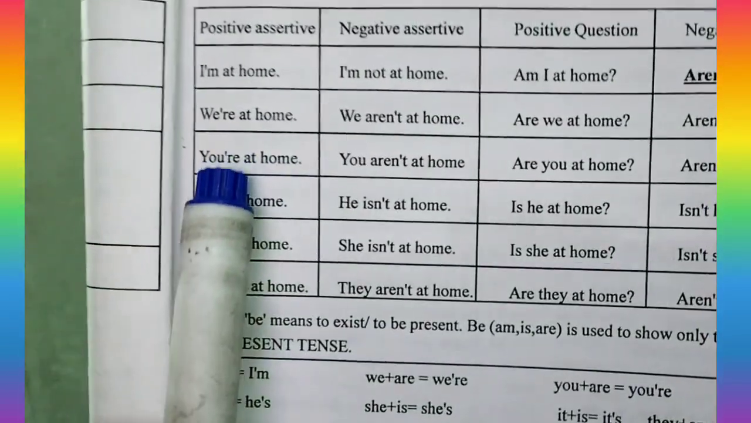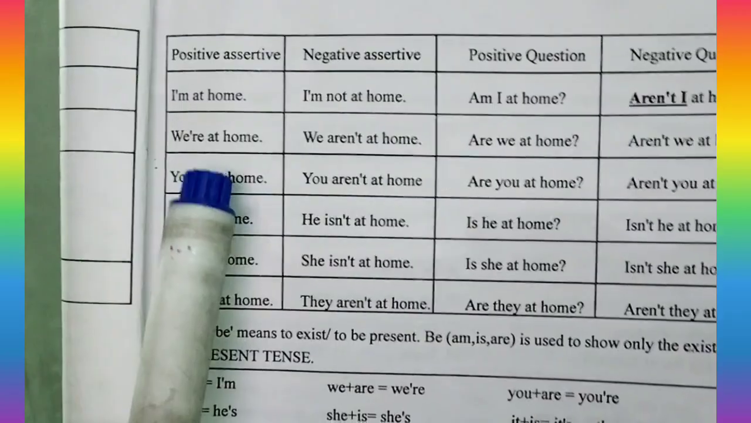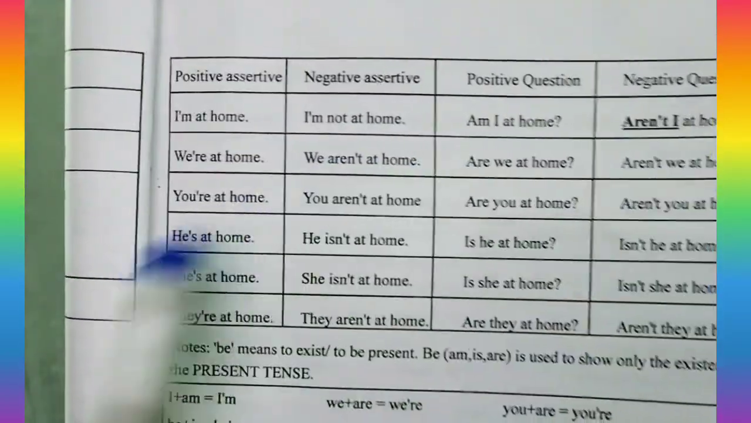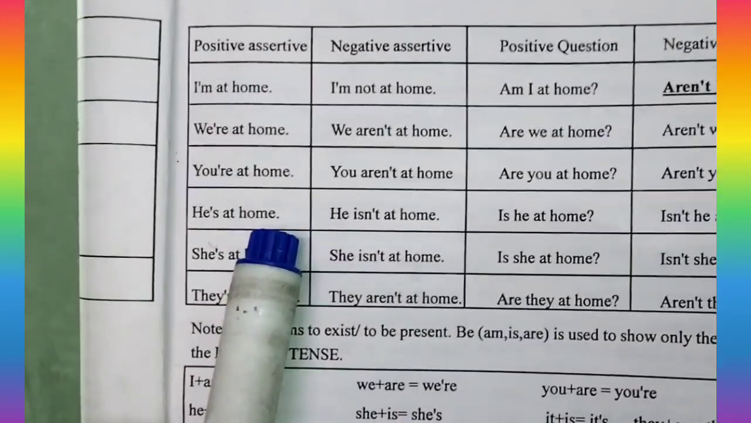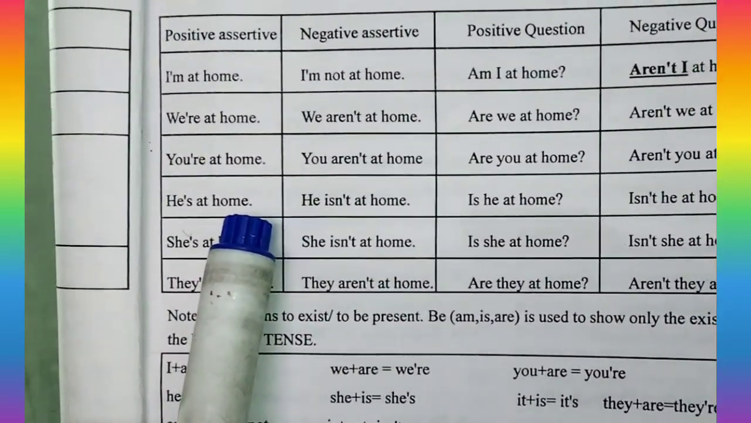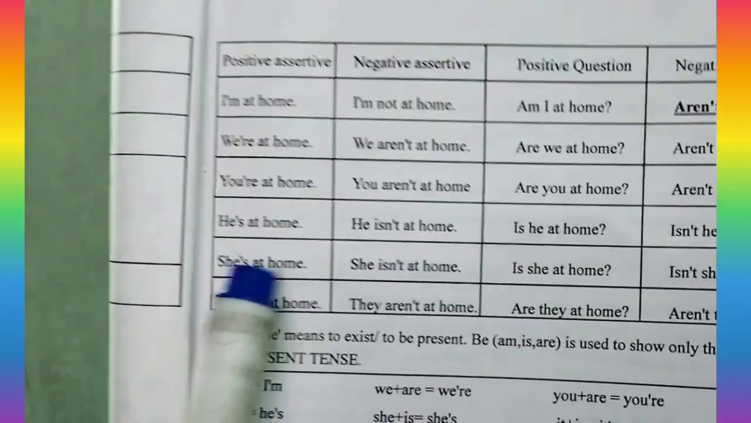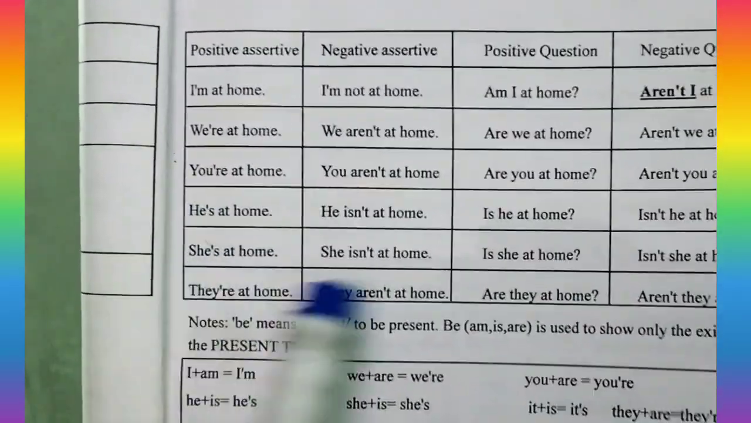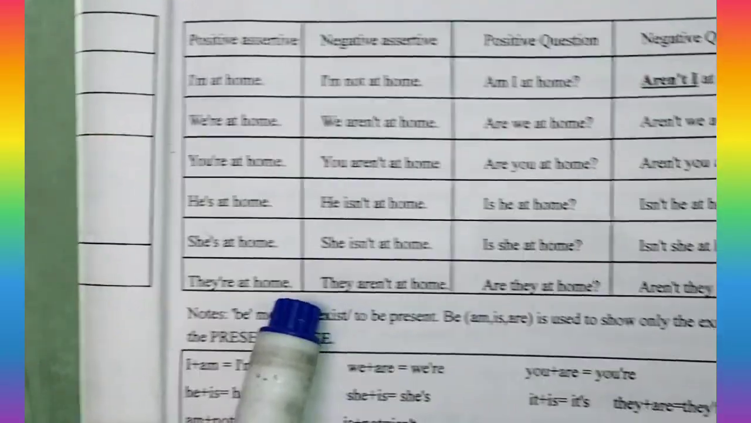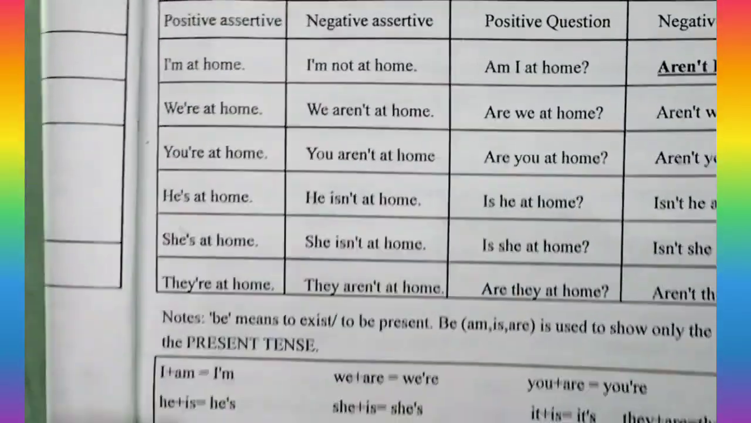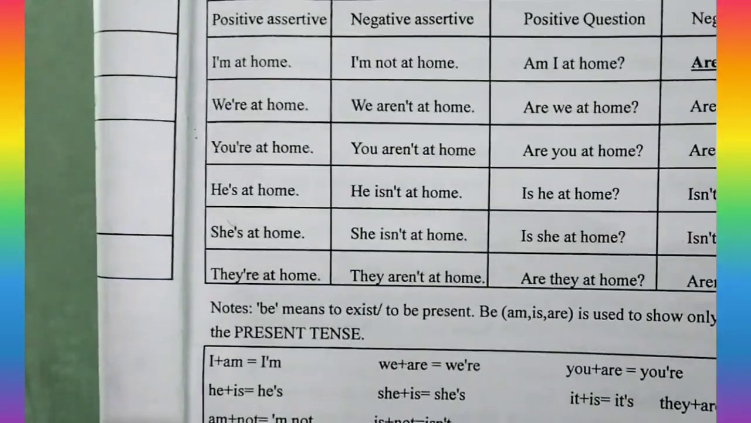You are at home. Question, our verb is are. Are you at home? So he is at home. Question: is he at home? She is at home. Question: is she at home? They are at home. Question: are they at home? So for making a question, if there is a be verb in the sentence, it is very easy: just put the be verb at the beginning of the sentence.